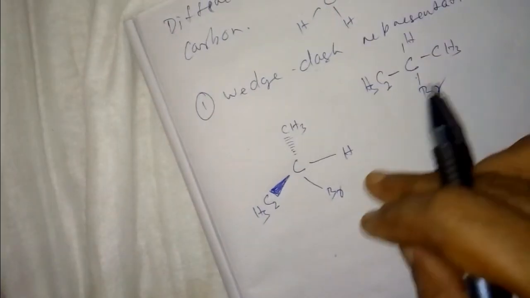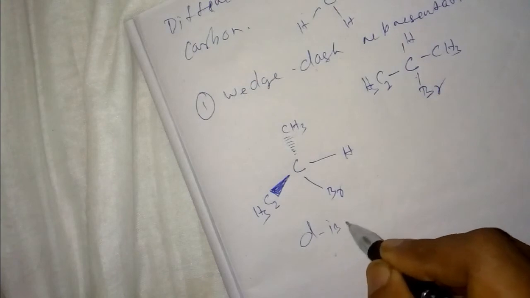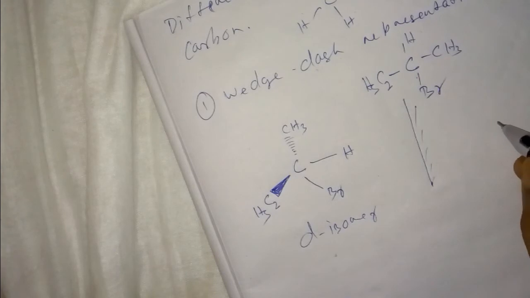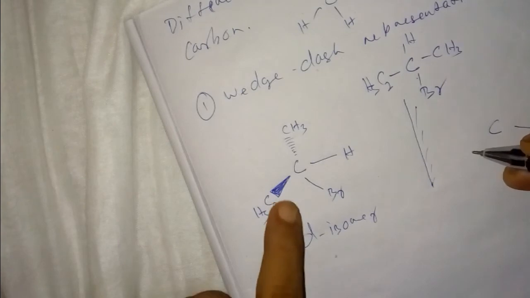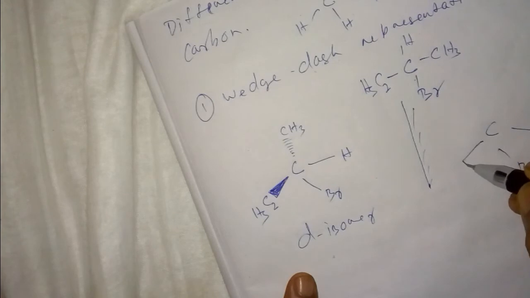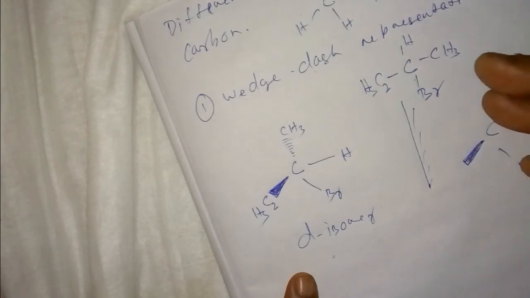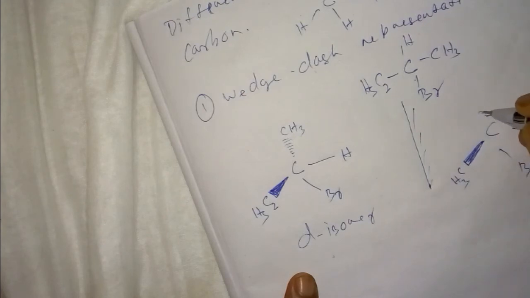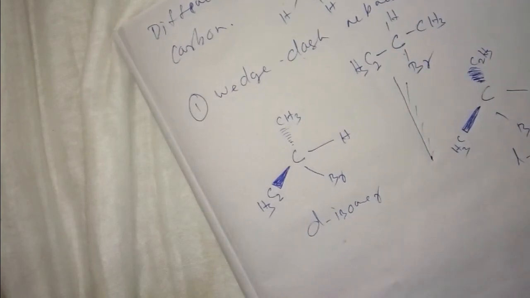In wedge-dash representation, if it is the D isomer, what will the L isomer be? The L isomer will have CHBr, with wedge in dash form and dash in wedge form. This will change the plane of the paper. CH3 and C2H5 are swapped. So it will be the L isomer.